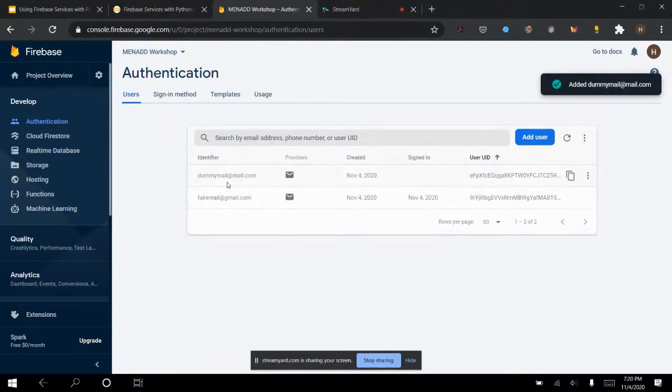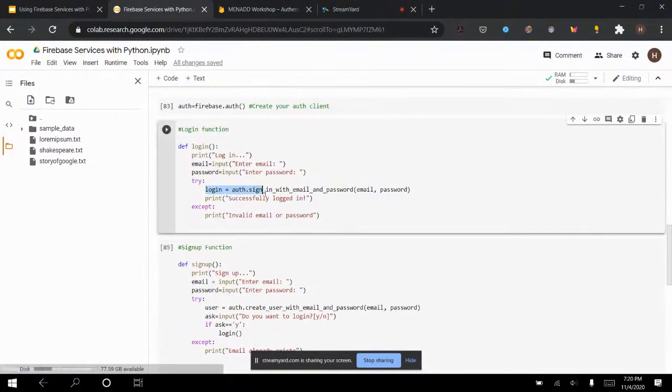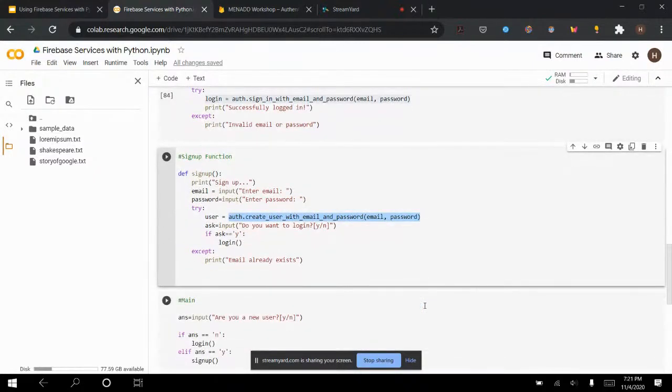Okay, you can see that I just added another user manually, and it was created today, but they never signed in. So this is really how authentication works. It really focuses on these two lines. So this is login, which is equal to auth.signInWithEmailAndPassword, and this one, auth.createUserWithEmailAndPassword. This is it. So yeah, it's really that easy.